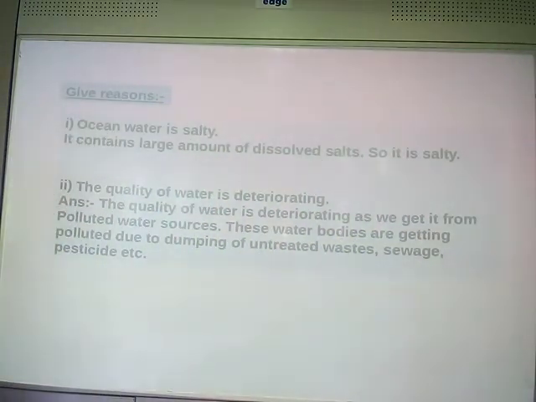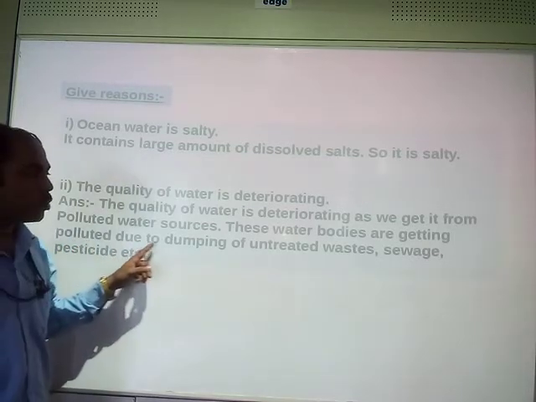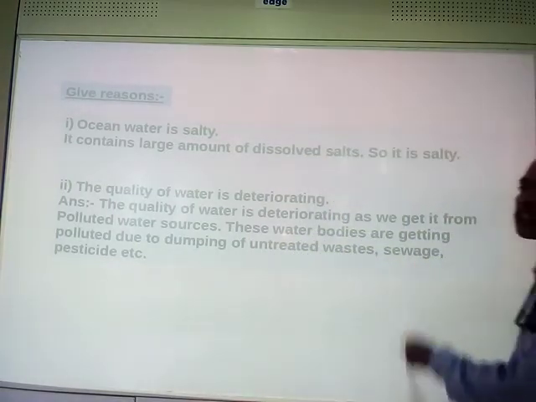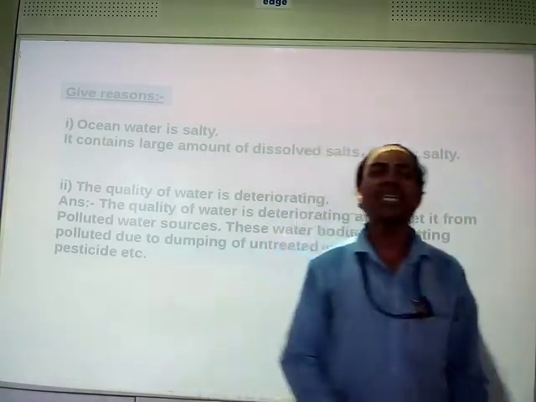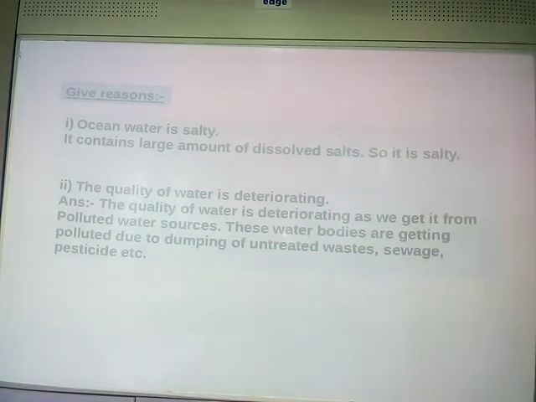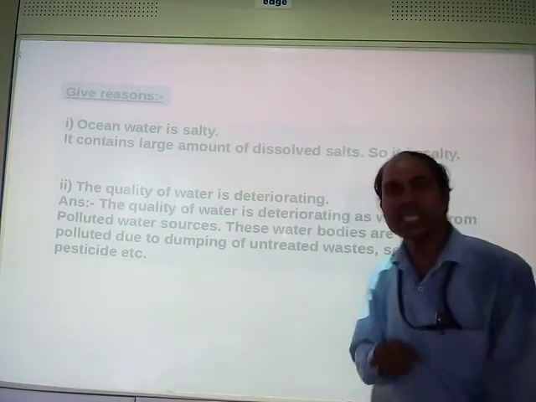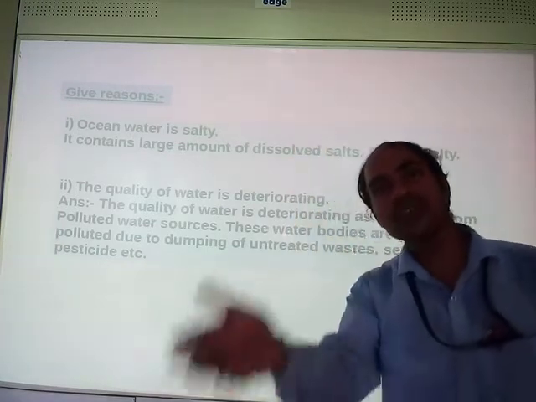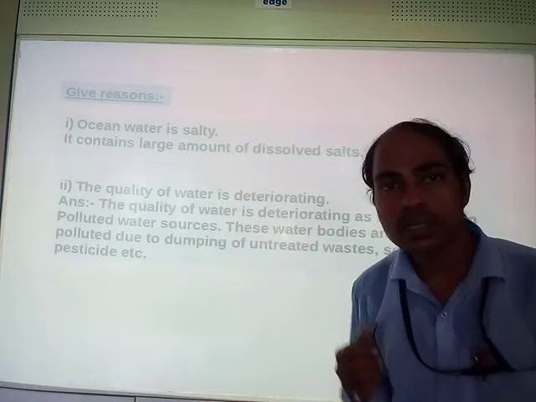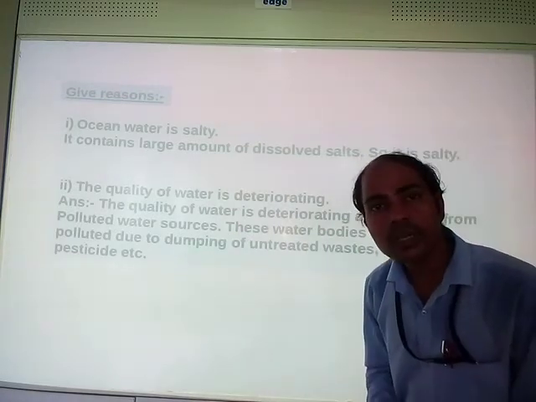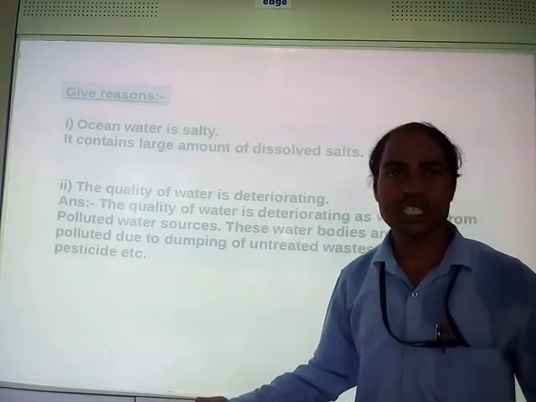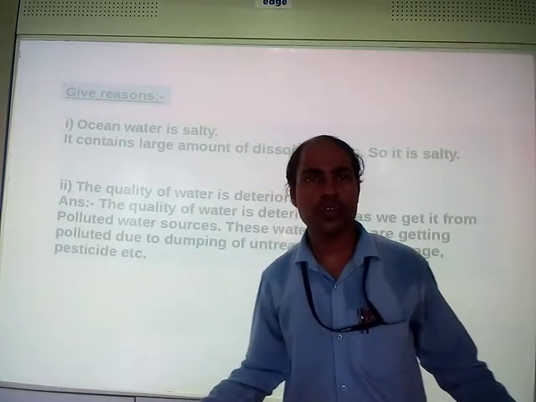Because we take the polluted water from those sources, the quality of the water is deteriorating. These water bodies are getting polluted due to dumping of untreated waste, sewage, pesticide, etc. If we use pesticides in the field, rain comes, washes it away, takes them to the river, so the river gets polluted. And if we take that water, quality is deteriorated. Simple phenomenon.